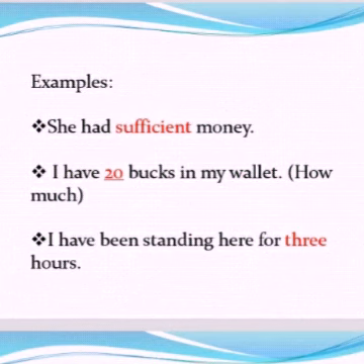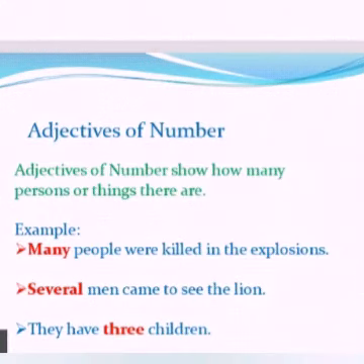Okay. Secondly, I have 20 bucks in my wallet. Okay. So here bucks is the noun, and 20 gives the answer for how much. I have been standing here for 3 hours. Okay. So what is the adjective here? 3, which gives the answer for how much. How much time are you waiting here? 3 hours.